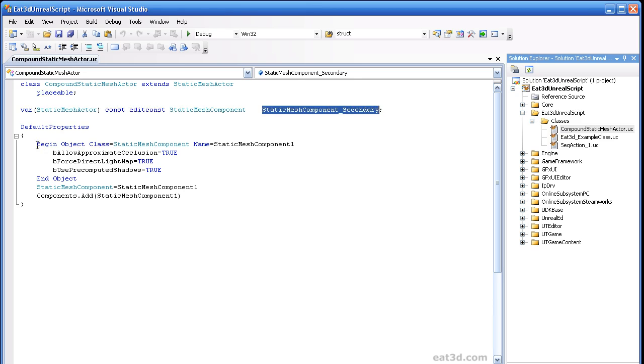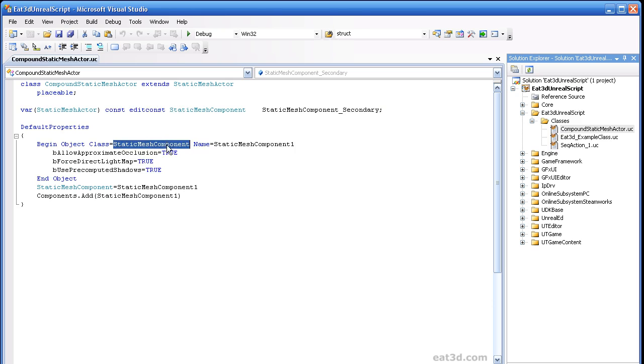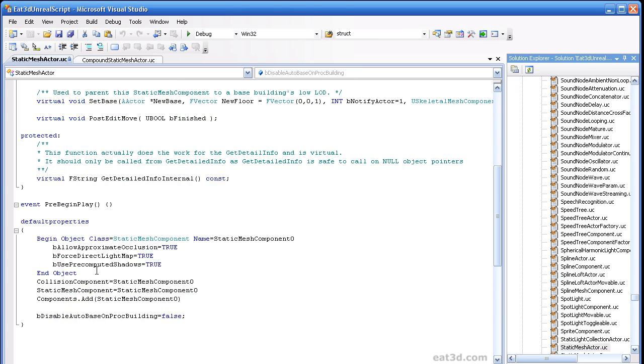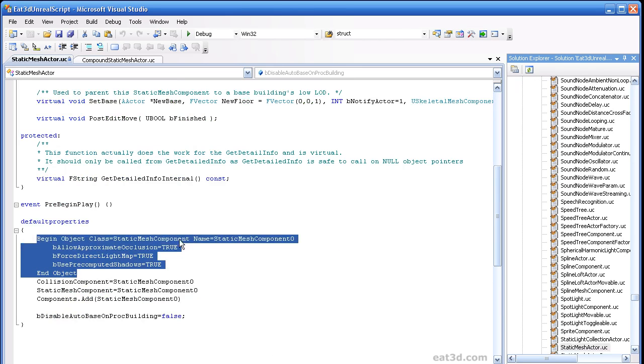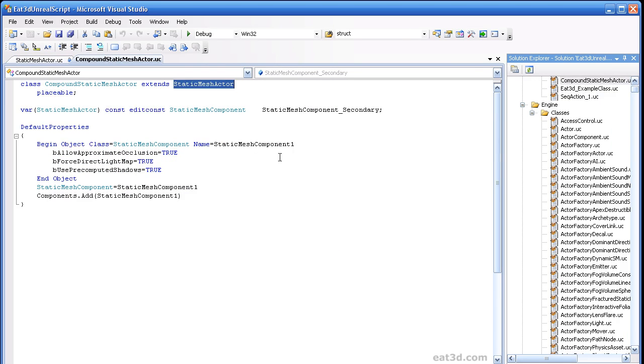Inside the default properties, you're going to see the begin and end object for the component. For the static mesh actor, if you look at this class, we can right click and say go to definition. This extends the static mesh base, and if you look down here, it's doing the same thing and creating static mesh component 0. So by extending this class, I just made a static mesh component 1 and then added that component. So that's really all this is. It's very, very simple.